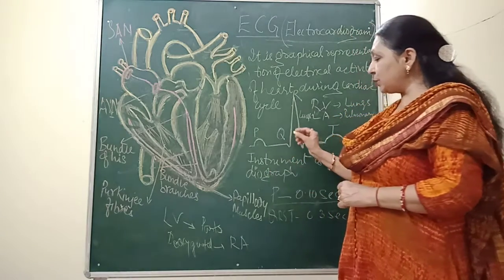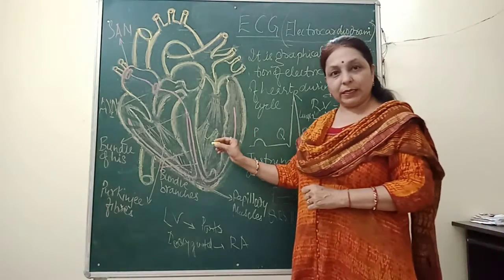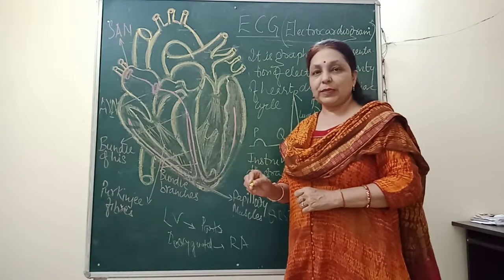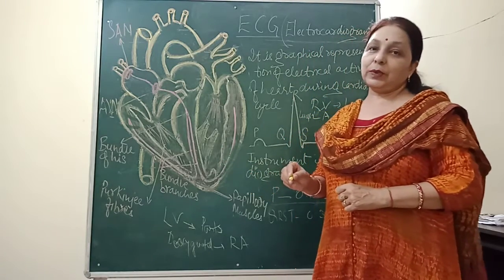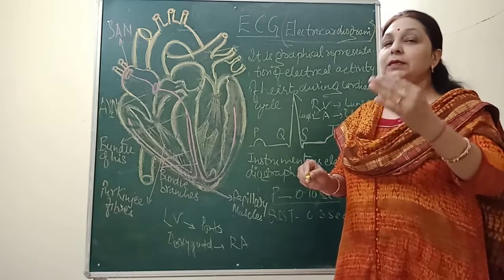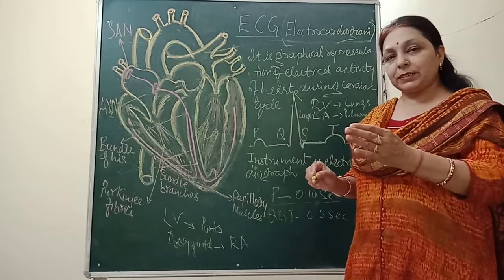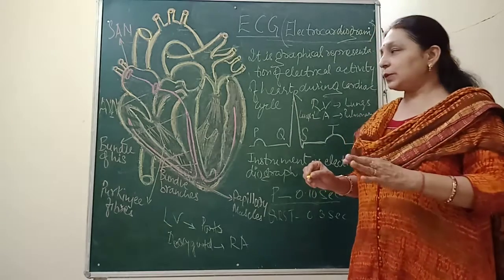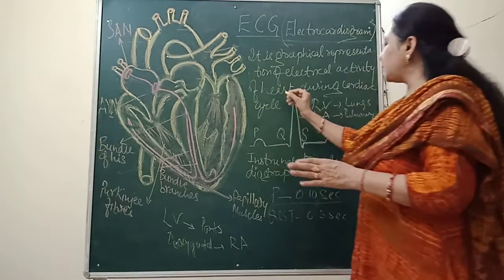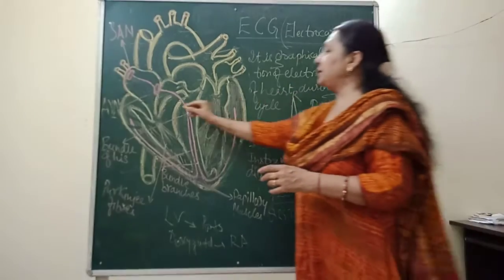That means there are two circulations. What are they? That is the pulmonary circulation and the systemic circulation. That means the flow of blood is twice from the heart, termed as pulmonary circulation and systemic circulation. In the pulmonary circulation, you can see here the right ventricle.